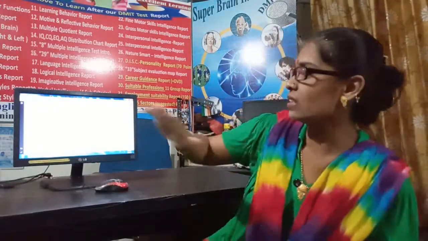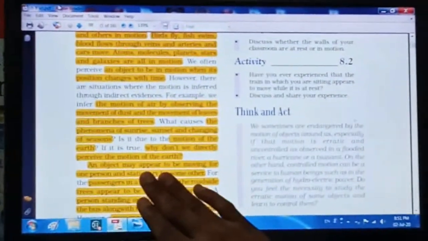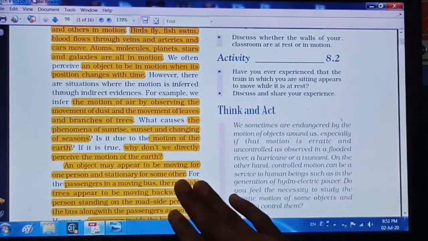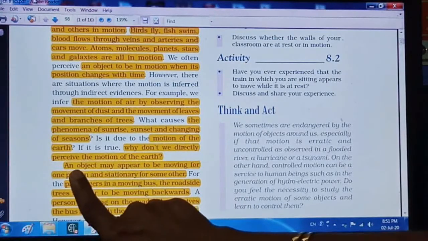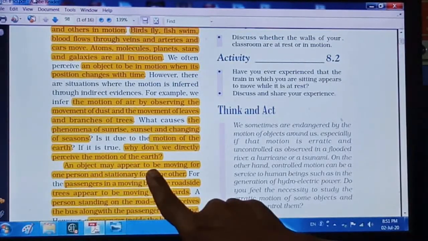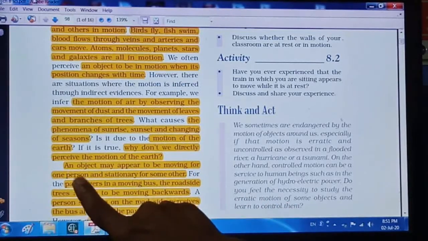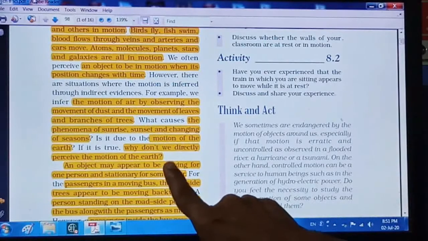See the next line in your textbook: an object may appear to be moving for one person and stationary for some other. Think on this sentence once again. An object may appear to be moving for one person. Means one person can see an object is in motion.